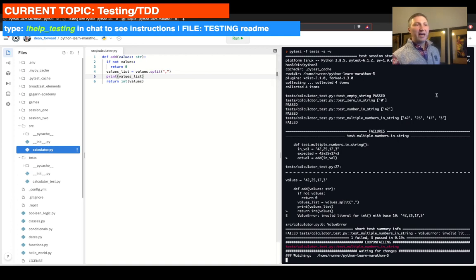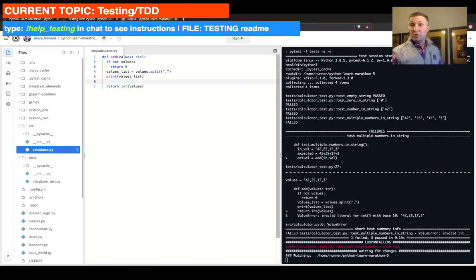So this is cool. We have the last one, right? We're just printing out what we ended up with in values list. So the next thing we want to do is walk through all of that and add it up so that we can return it.